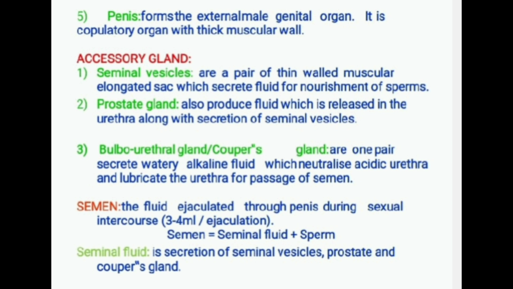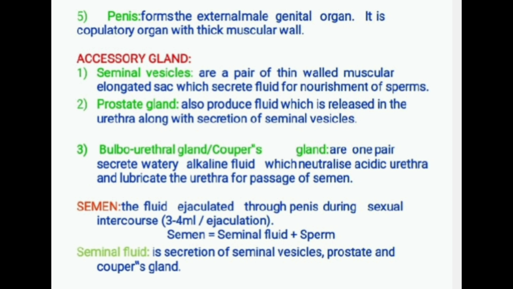What is semen? Semen is a fluid ejaculated through the penis during sexual intercourse, 3 to 4 milliliters per ejaculation. Semen is equal to seminal fluid plus sperm. Seminal fluid is the secretion of seminal vesicles, prostate and Cowper's gland.